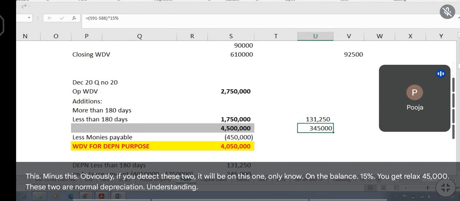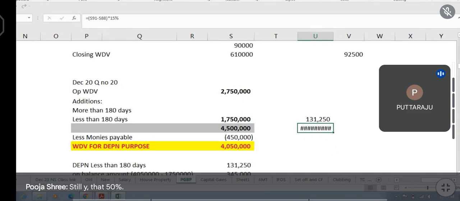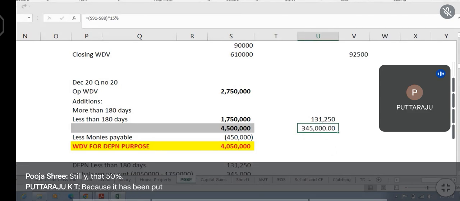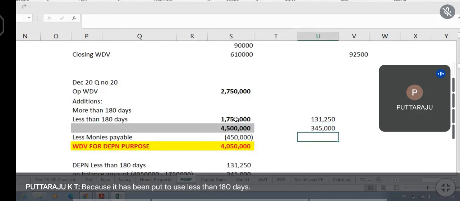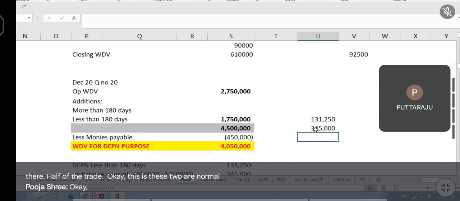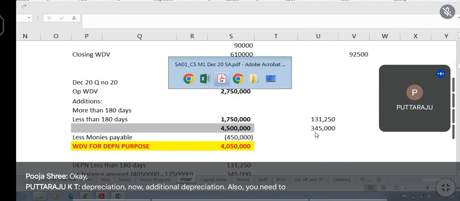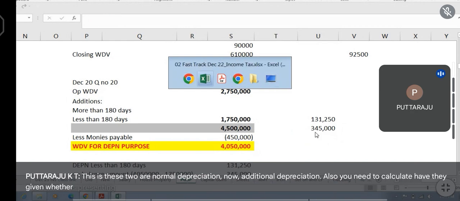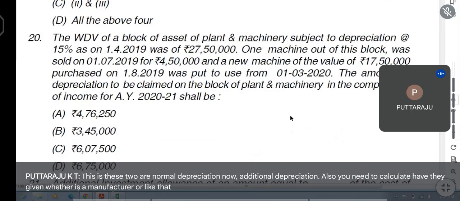Sir, can you just tell why that 50%? Because it has been put to use less than 180 days. Less than 180 days, we have to take half of whatever the rate is. Okay? These two are normal depreciation. Now, additional depreciation also you need to calculate. Have they given whether he is a manufacturer or like that?